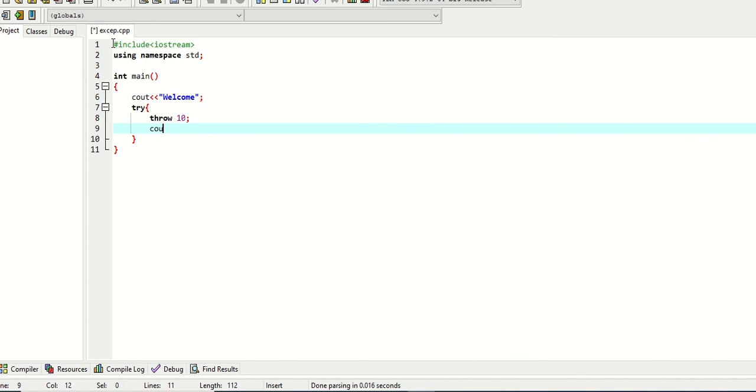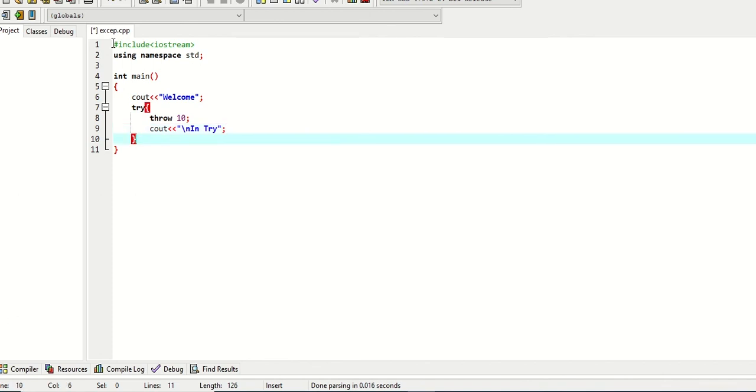There we write one more cout statement: cout in try. "In try" will not be printed. Why is it not printed? Because there are two lines in the try block, and once the throw is executed, the remaining statements in the try block will not be executed.